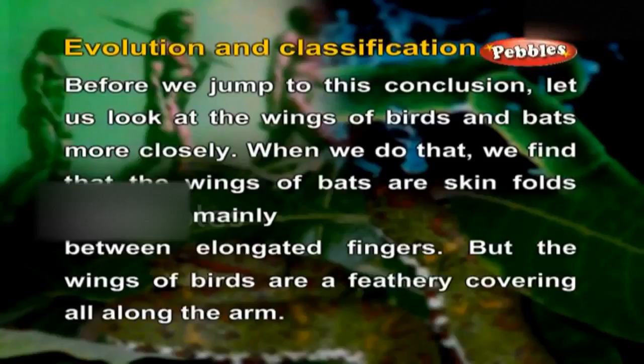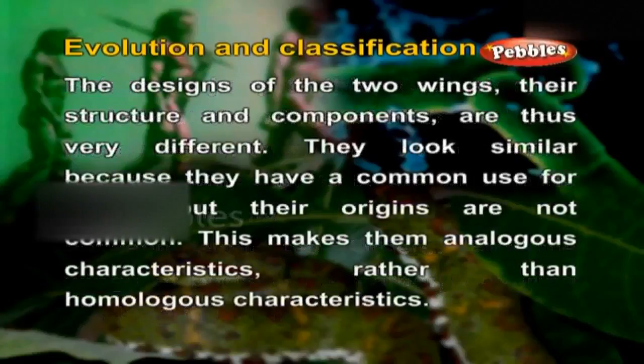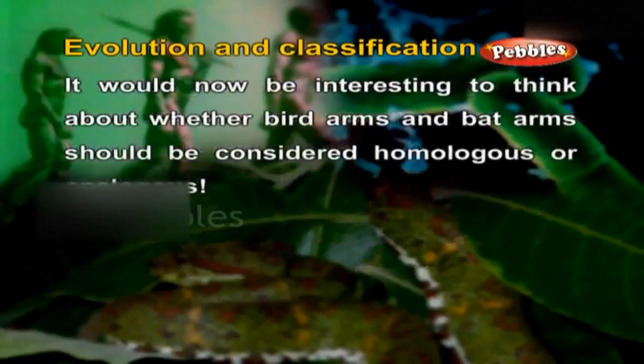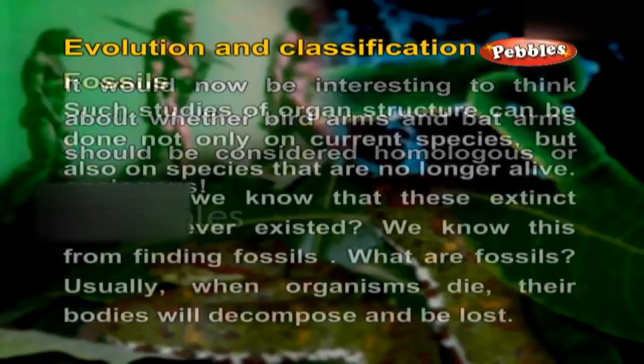When we do that, we find that the wings of bats are skin folds stretched mainly between elongated fingers. But the wings of birds are a feathery covering all along the arm. The designs of the two wings, their structure and components are thus very different. They look similar because they have a common use for flying, but their origins are not common. This makes them analogous characteristics rather than homologous characteristics. It would now be interesting to think about whether bird arms and bat arms should be considered homologous or analogous.